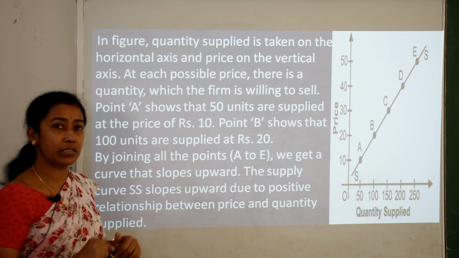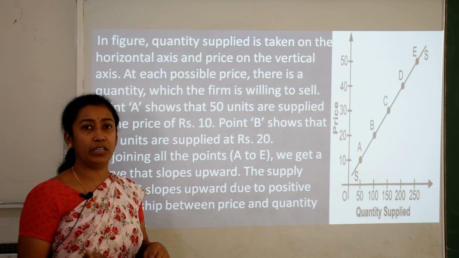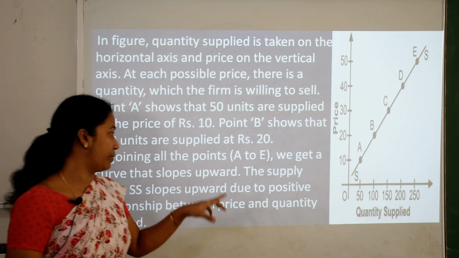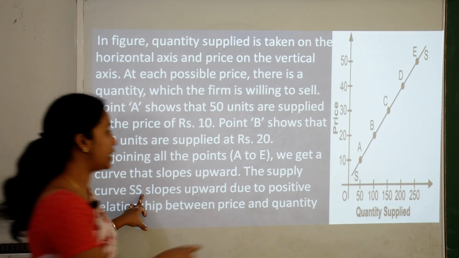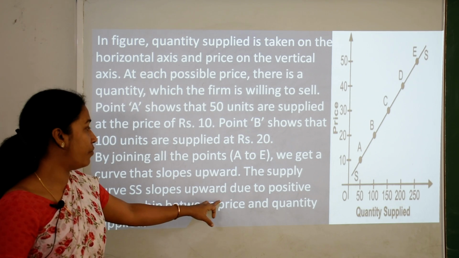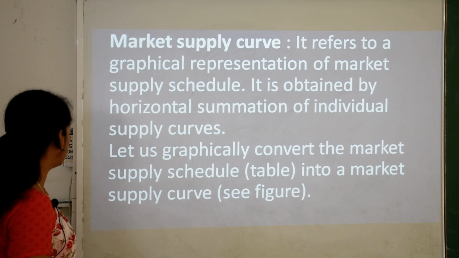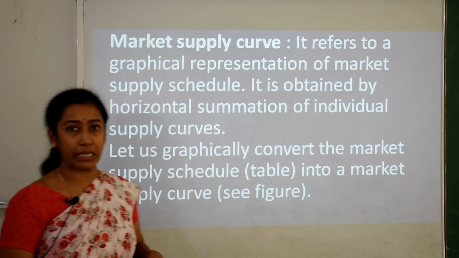Why is it upward sloping and why is it positive? Because the price of the commodity and the quantity supplied have a direct relation. So the supply curve SS, this one, slopes upward due to the positive relationship between price and quantity supplied.